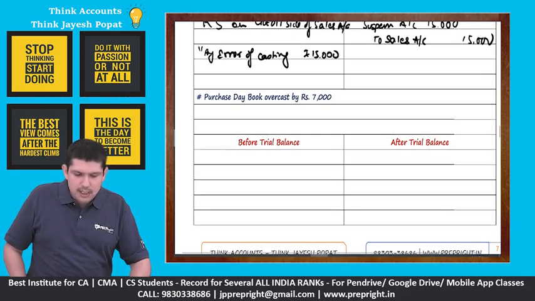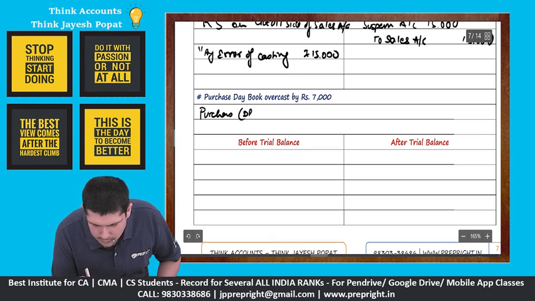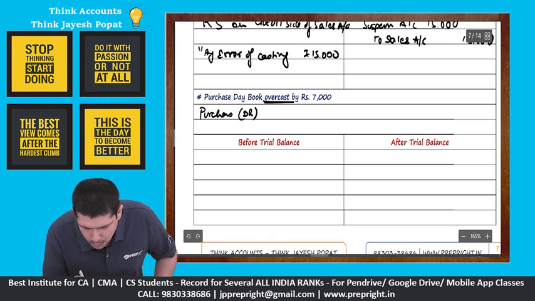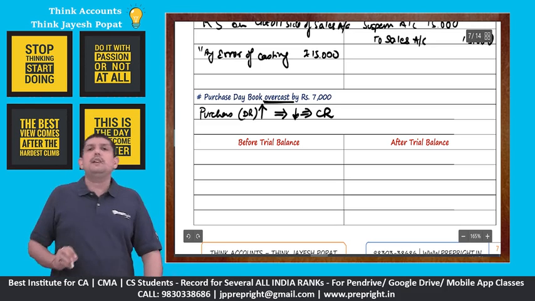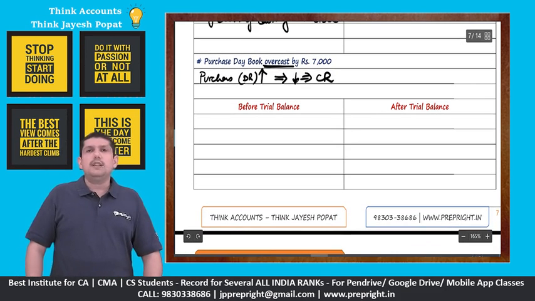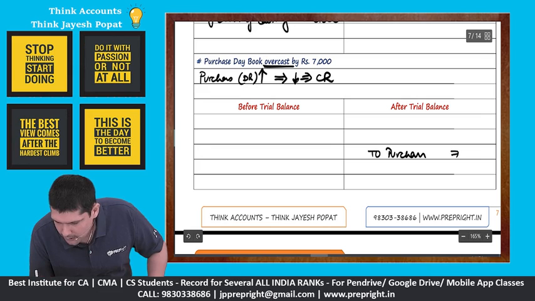Then we'll say purchase day book overcast. See, when we talk about purchase, we all know that the principal balance of purchase is debit. It is overcast, means it has been totaled more, so purchase is more. We need to reduce our purchase, and if we need to reduce our purchase, we need to credit our purchase account, right? If we need to reduce our purchase, we need to credit our purchase account. So we will say to purchase 7,000, since it's a single-sided error.